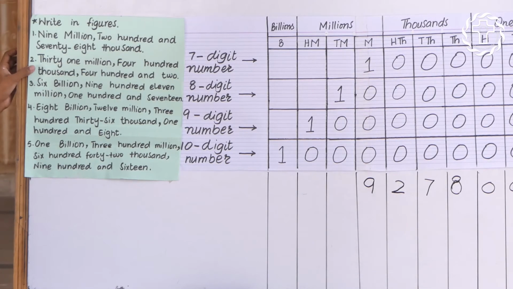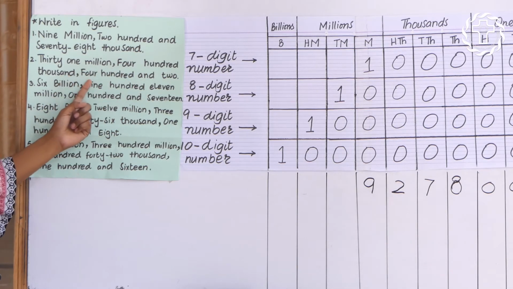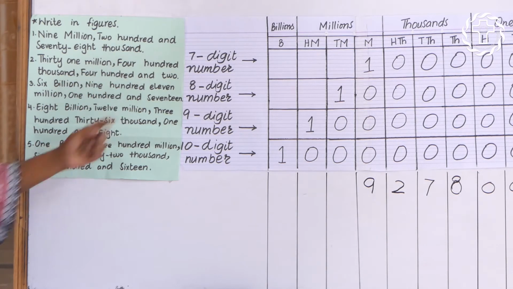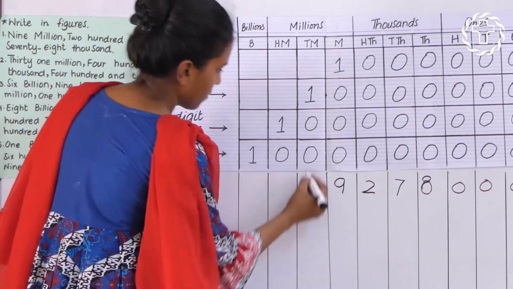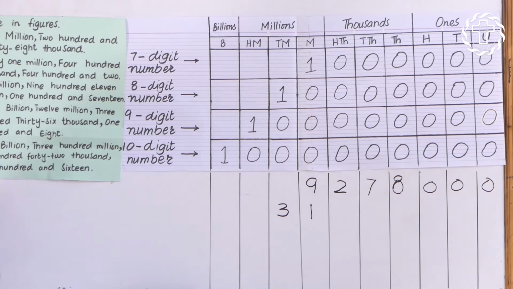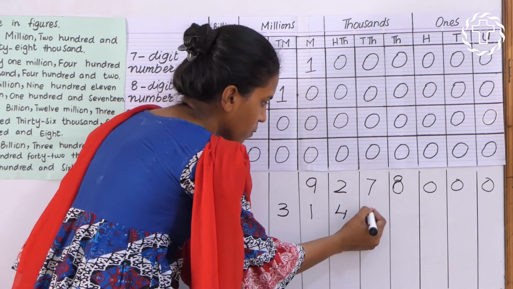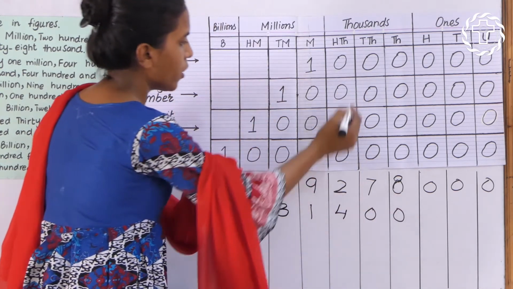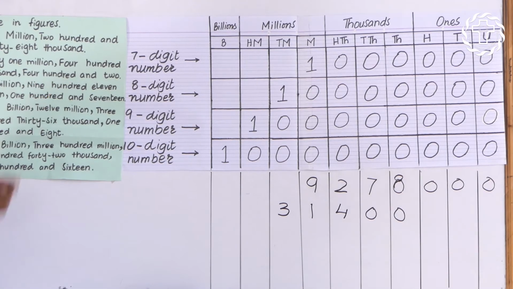The second one is 31,400,402. We will write 31 in the tens million column. 31,400,000. 400,000. 402.